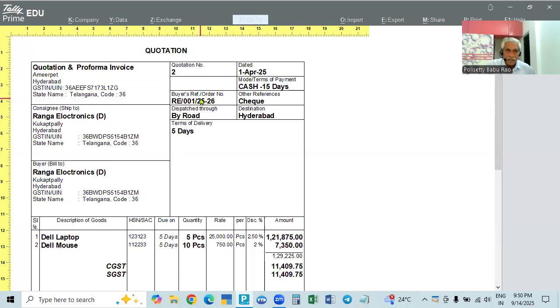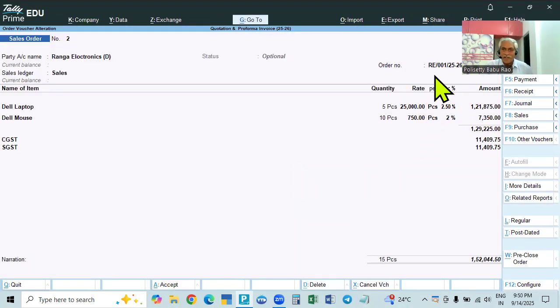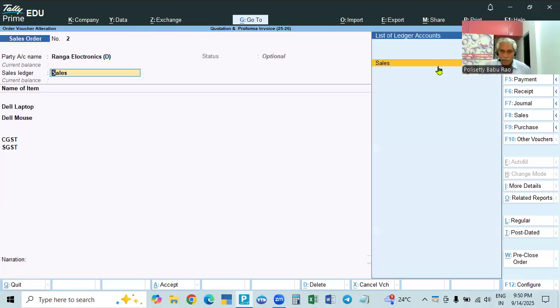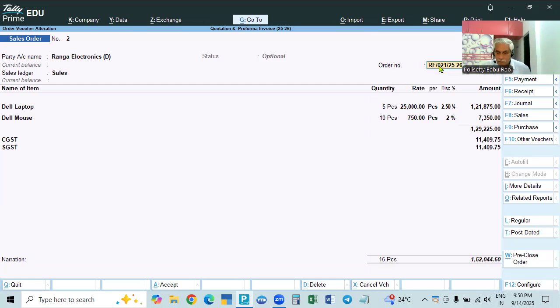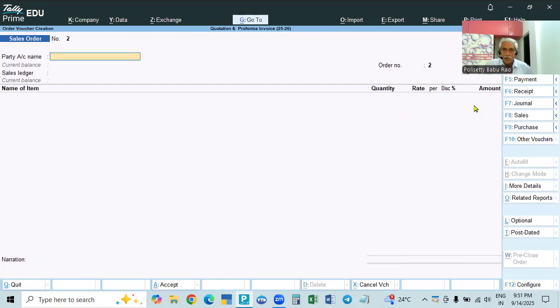So this is the quotation number, that is the voucher number, and this is this one. This also will make 2. Okay, no problem. So this is the quotation that we are giving and accepted. This also we make it as 2, because we will make it 2. Okay, 002. Okay, so this is accepted.